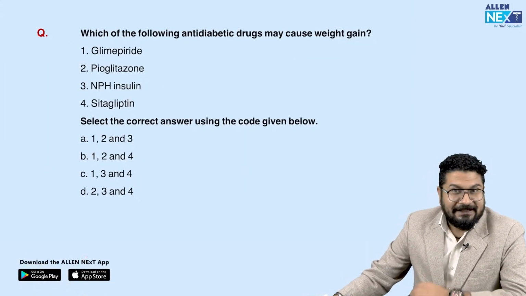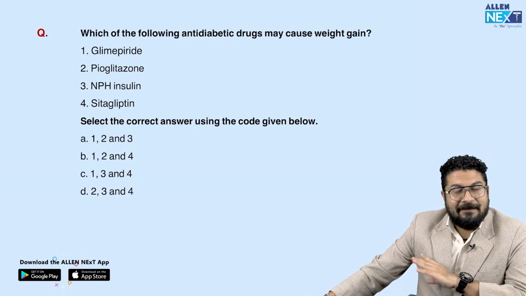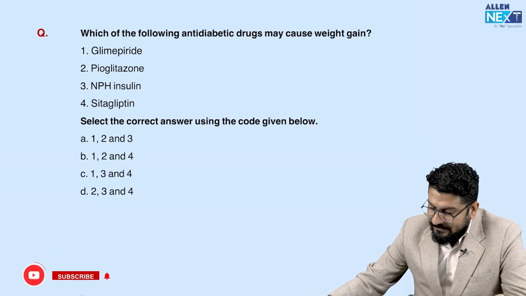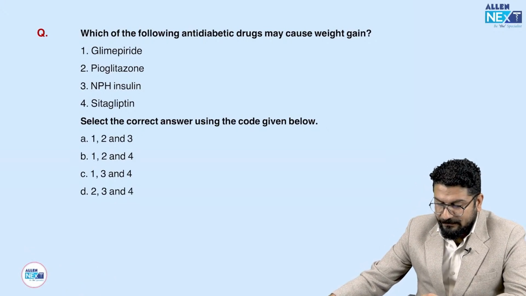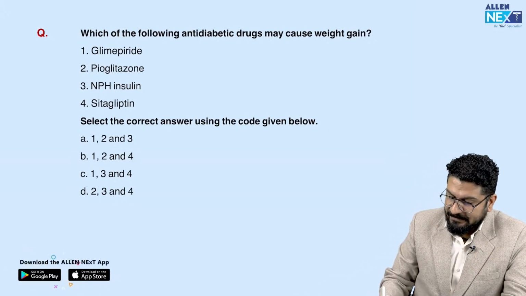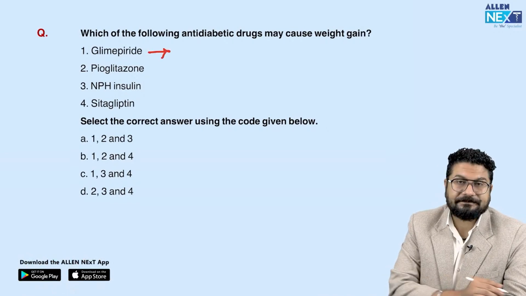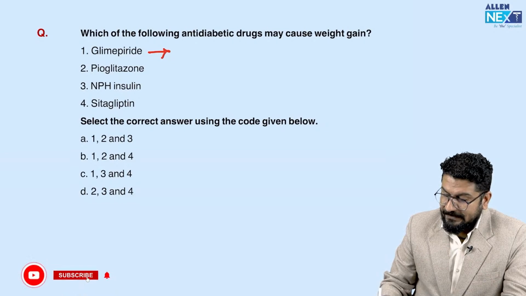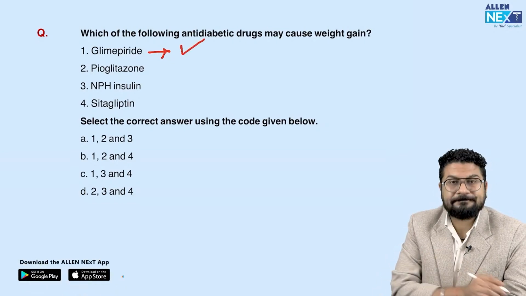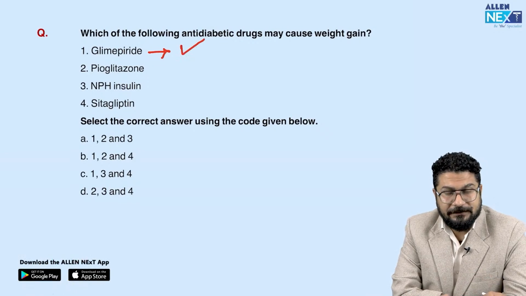Okay, so again, this was also a hot topic. They have asked a lot of questions on anti-diabetic drugs. Which of the following anti-diabetic drugs may cause weight gain? Let's see the options one by one. Glimepiride is a sulfonylurea, right? Sulfonylureas are known to cause weight gain. So this is a correct statement: a side effect of sulfonylureas is weight gain.